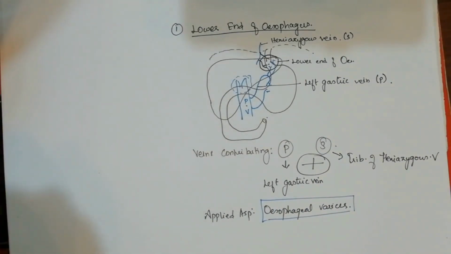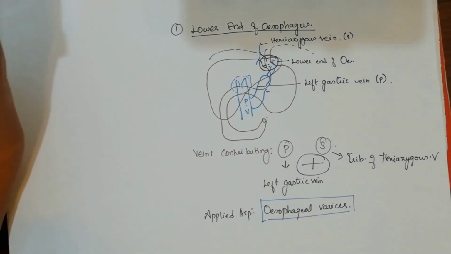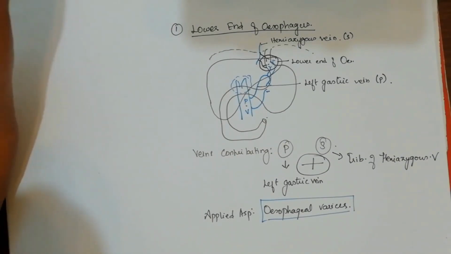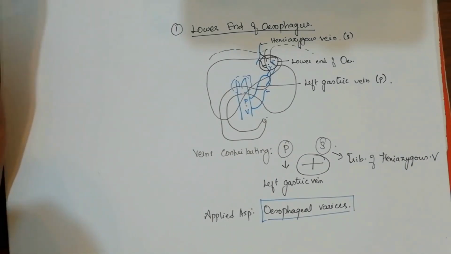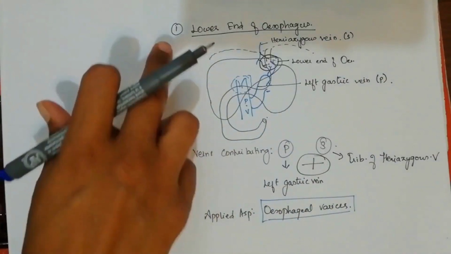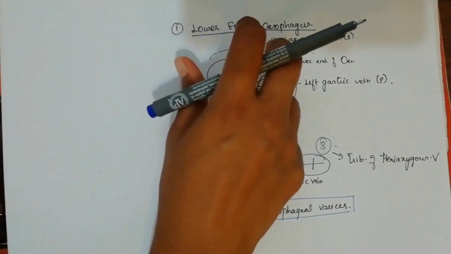At that time the patient will have emesis of blood, that is hematemesis. The veins will get ruptured and it will lead to this emesis. So that's all about the portacaval anastomosis at the first region, the lower end of esophagus.